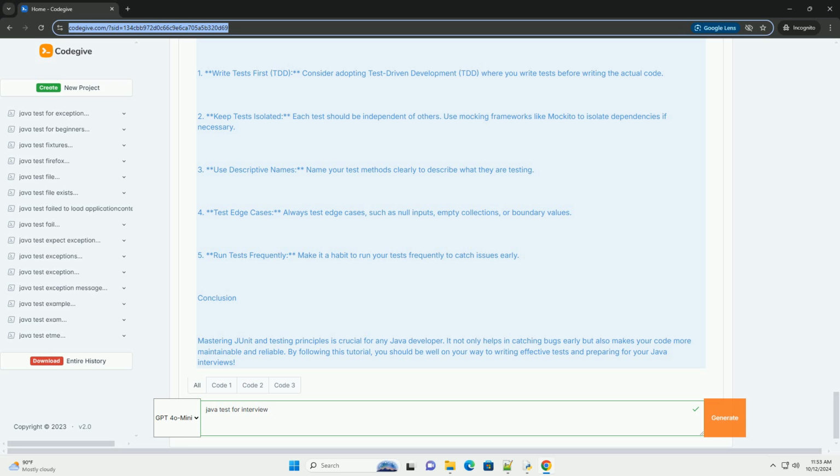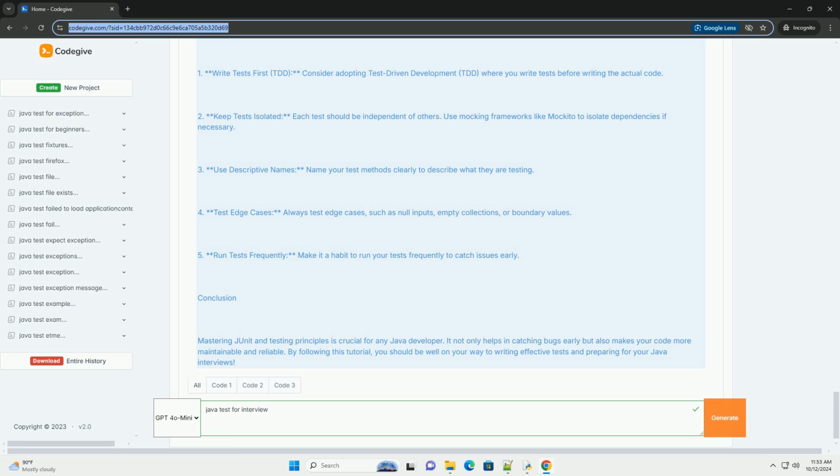2. Keep tests isolated. Each test should be independent of others. Use mocking frameworks like Mockito to isolate dependencies if necessary. 3. Use descriptive names. Name your test methods clearly to describe what they are testing.